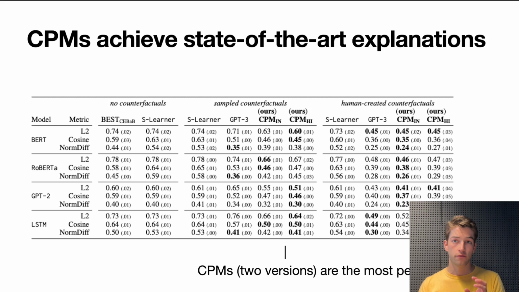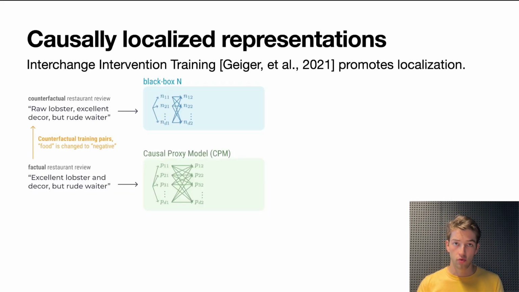Now, to go further, I want to zoom in a bit on one of these methods to really show you how we achieve this. And that is through causally localized representations. We use a technique called interchange intervention training, introduced by Geiger et al. in 2021, and that promotes causal localization. So what we're going to discuss now is the counterfactual training step, where a causal proxy model is trained to mimic the counterfactual behavior of a black box model.